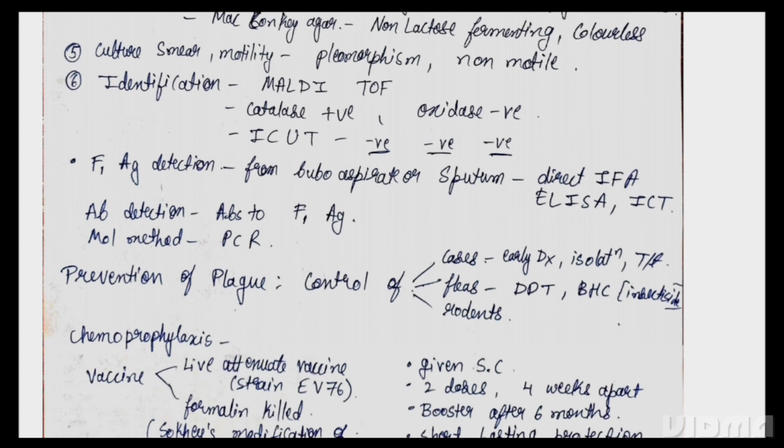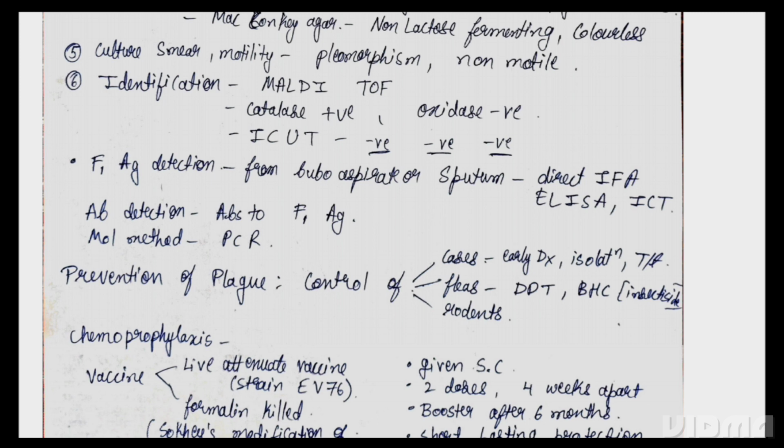Now coming to antigen detection. You know the virulence factor is the F1 antigen. Virulence factor F1 antigen, do you remember? We detect F1 antigen from the bubo aspirate or sputum. We do direct immunofluorescence assay, enzyme linked immunosorbent assay, and immunochromatography test. Next is antibody detection: antibodies against this F1 antigen are produced, and those antibodies are detected. Okay.